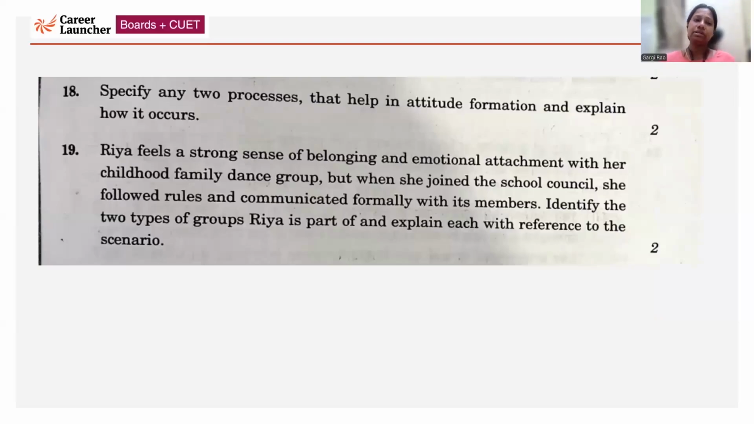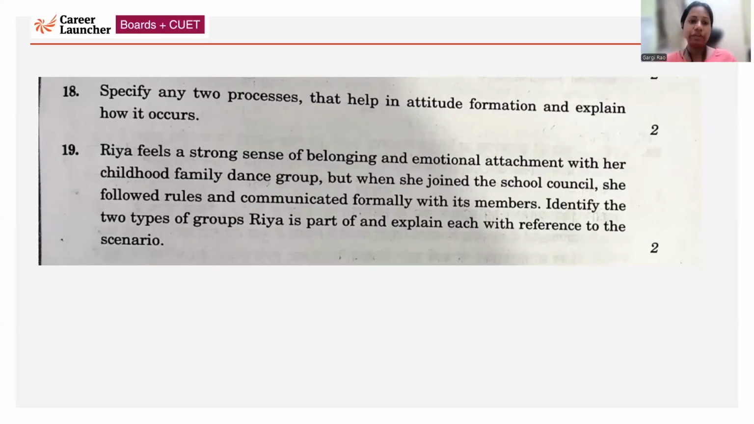Next, question number 18. Specify any two processes that help in attitude formation and explain how it occurs. For attitude formation, you can talk about learning attitude through association and give an example. Like if a person likes a particular teacher, and that teacher is teaching a particular subject, then automatically there's a liking towards that subject. Then you have learning attitude by being rewarded and punished, okay? Obviously, if a person is rewarded, then the attitude learning becomes much stronger as compared to when the person is punished.